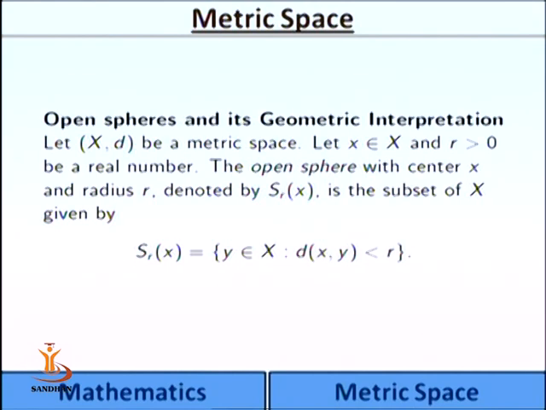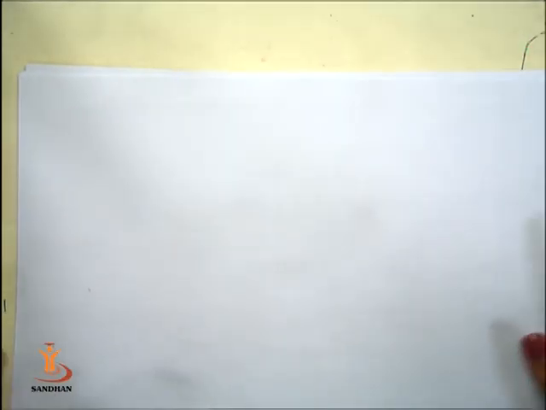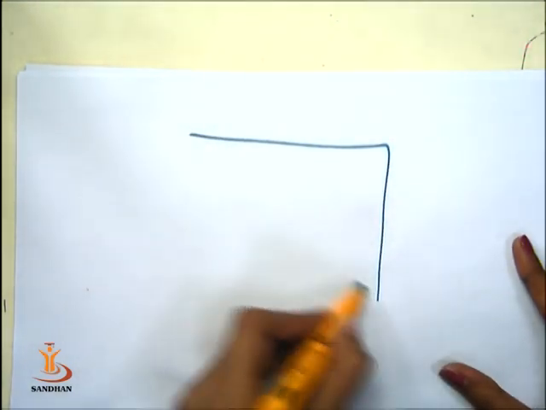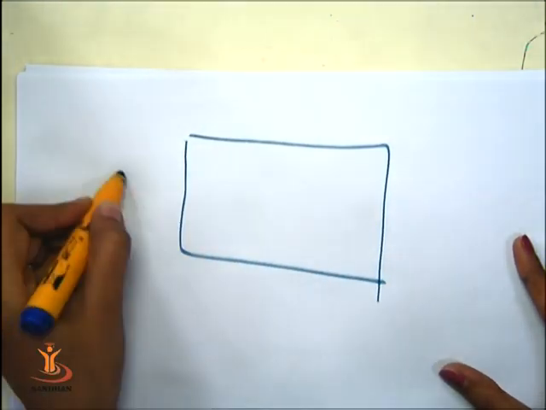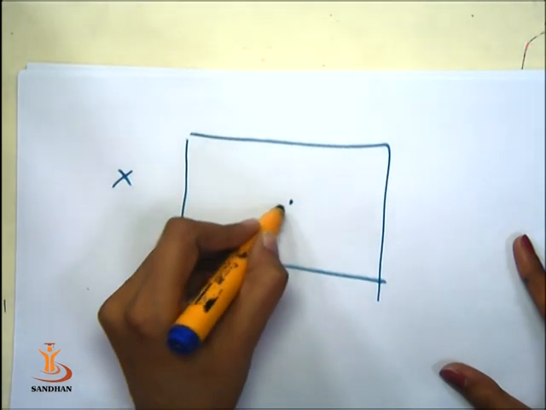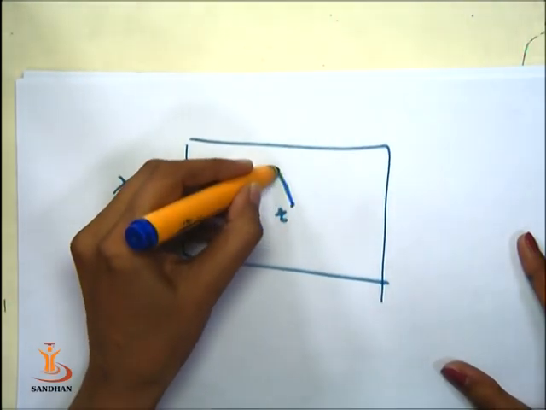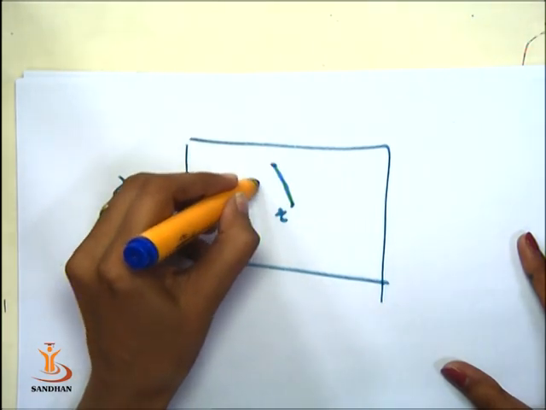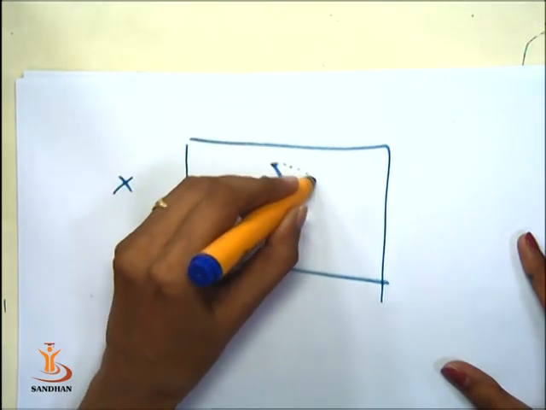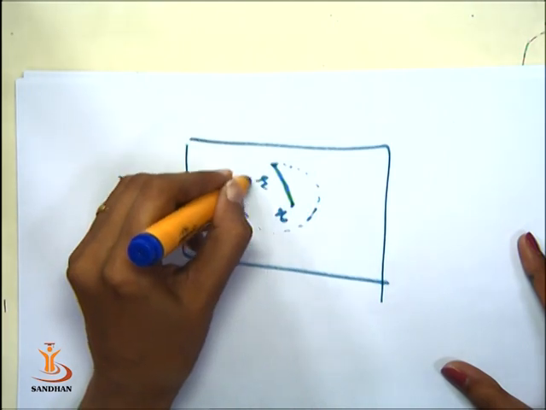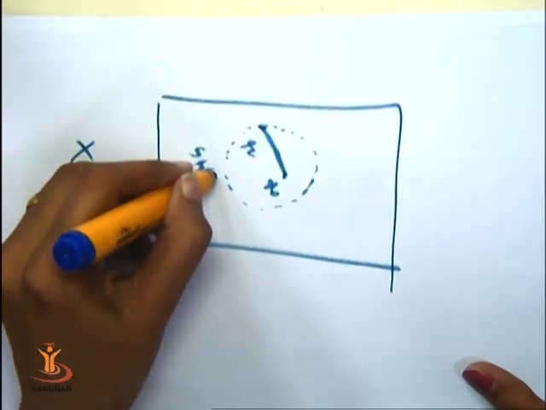We will see from the teletop. Suppose this is a metric space X, and suppose you take any point x in the metric space X. So at the distance of r, this is the distance r, then exactly the Srx looks like this.